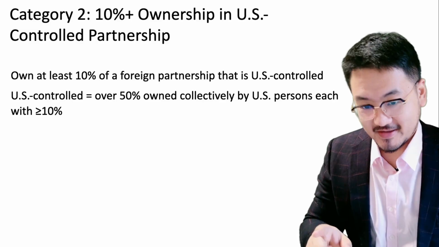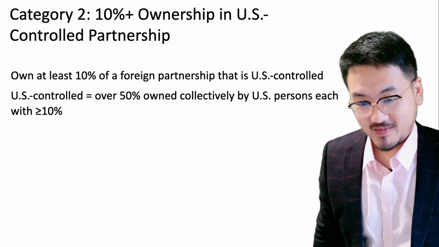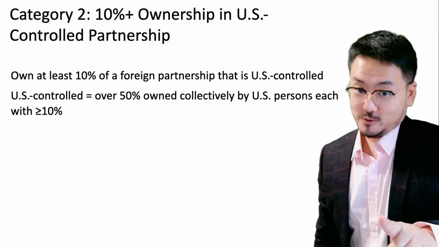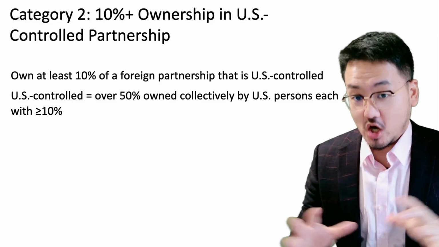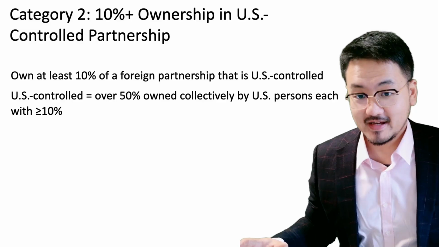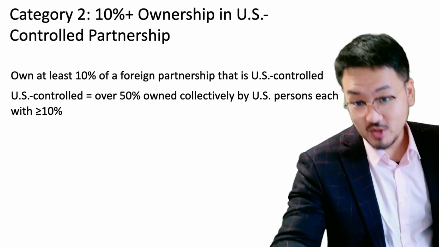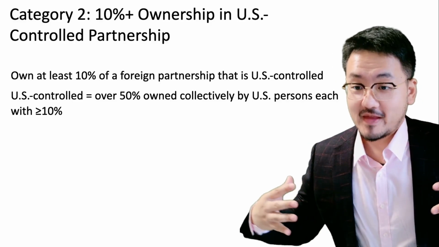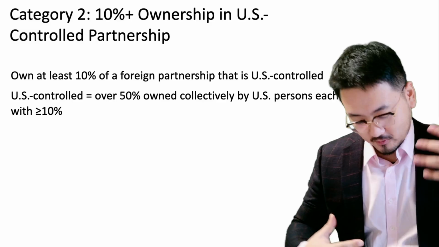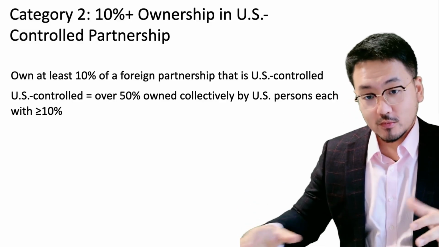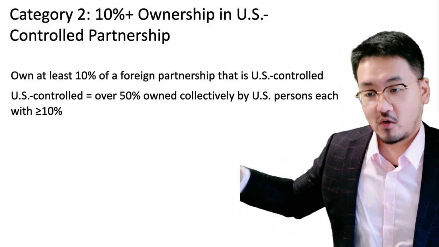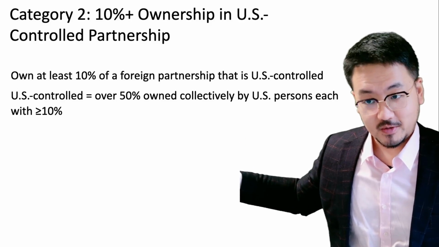Then here comes the interesting part. What about you? That whole partnership is controlled by U.S. persons, so it's U.S. controlled. But what about you? You own 10% or more during a time the foreign partnership was U.S. controlled.